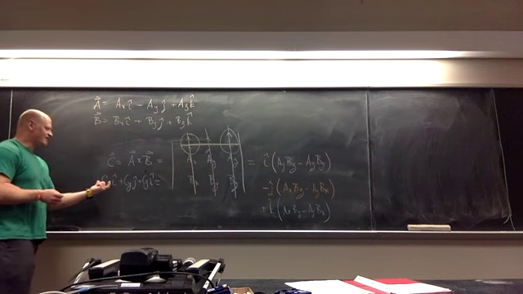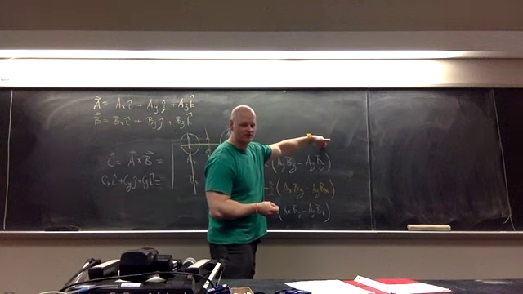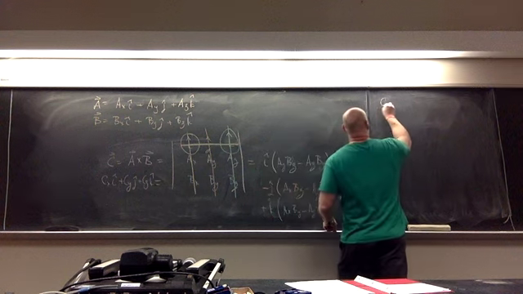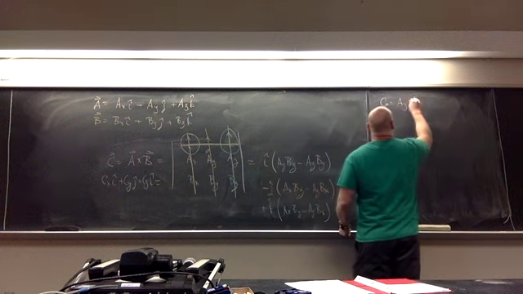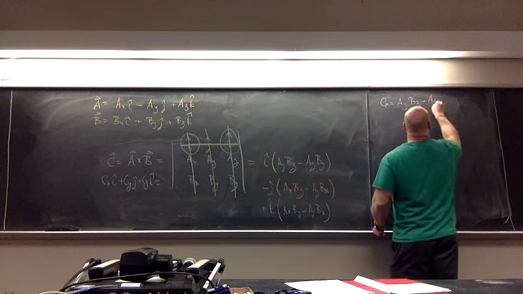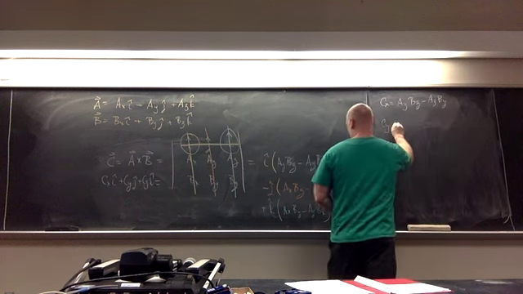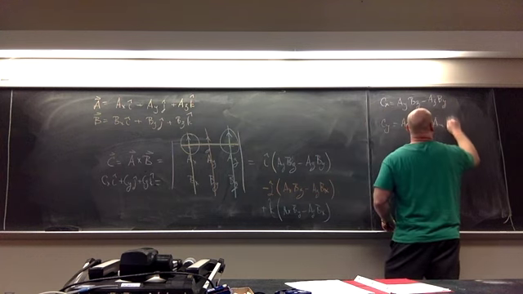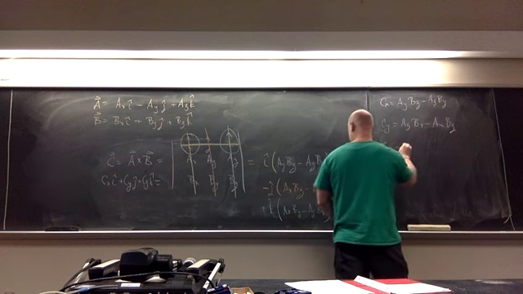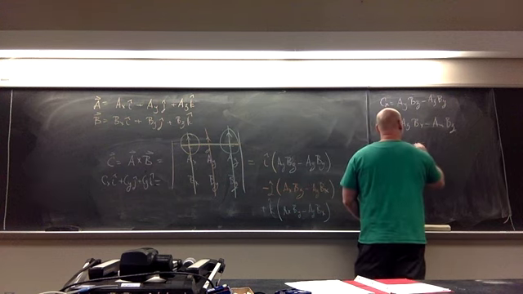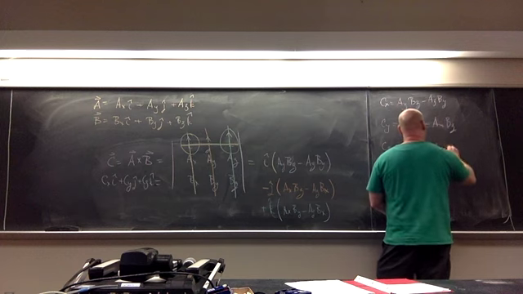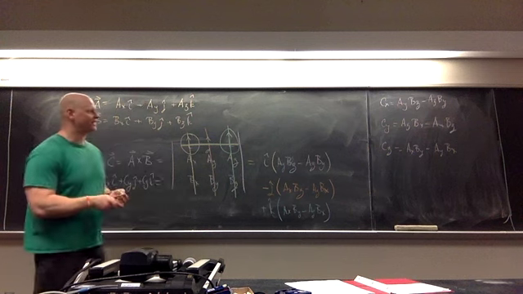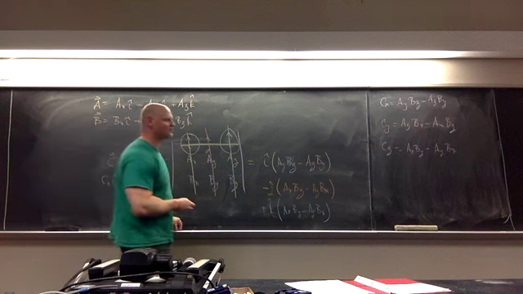What has to be true then is that this component here must be equal to the same component over here because the i's must be in the same direction. So if I put that together, what this says then is that Cx must be equal to Ay times Bz minus then Az times By. Cy then must be equal to Az times Bx minus Ax times Bz. And then finally Cz would be equal to Ax times By minus Ay times Bx. So these are the components of the resulting vector based off of this cross product.